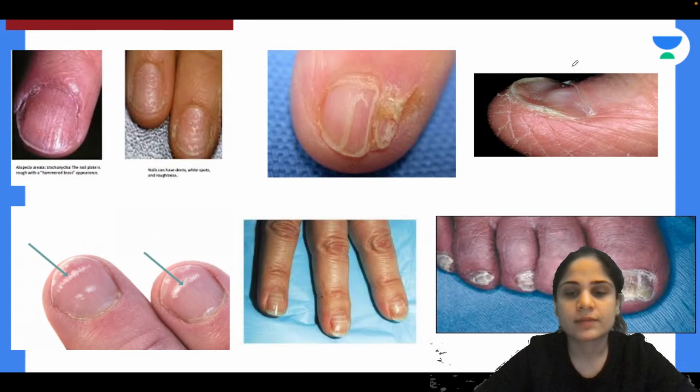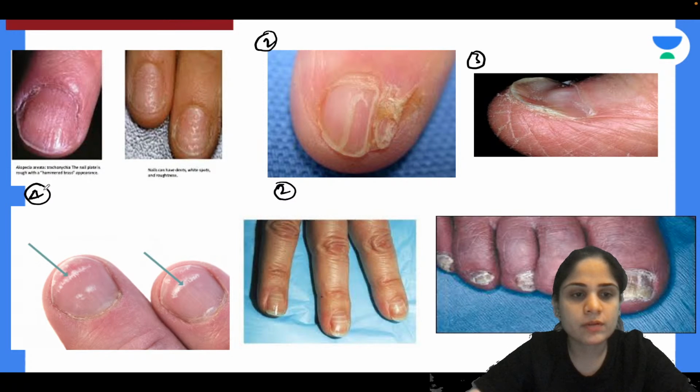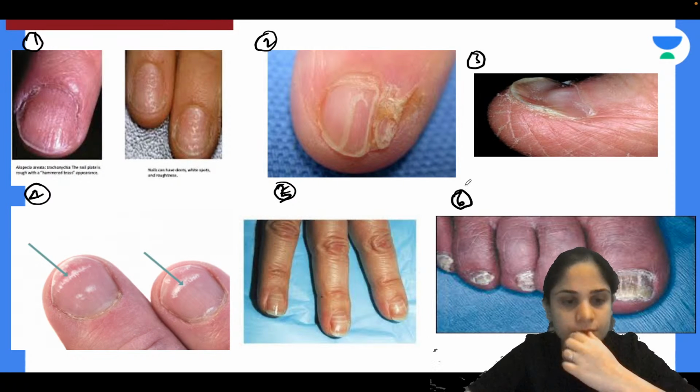Okay, all right. And then we have the nails. So try to start identifying each of these nail conditions for me. What is number 1, with which disease is it associated? Number 2, I'll write it over here. Then number 3, number 4, number 5 and number 6.